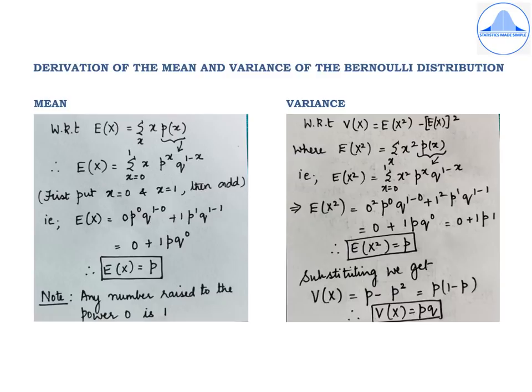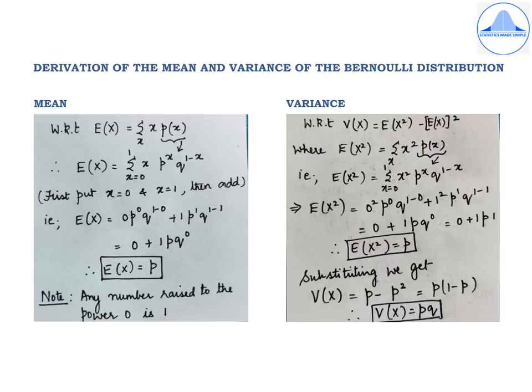Now the third step will be E of x square equal to, write the summation sign. Now for the Bernoulli distribution, x takes two values 0 and 1. So below the summation write x equal to 0, above the summation write 1. Then write x square as it is. For p of x, replace it by the PMF of the Bernoulli distribution, that is p to the power x, q to the power 1 minus x.